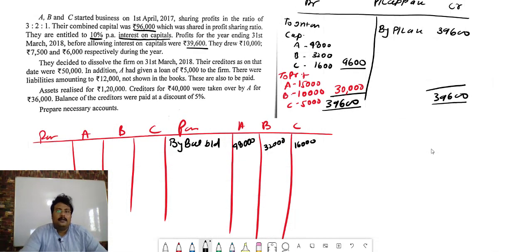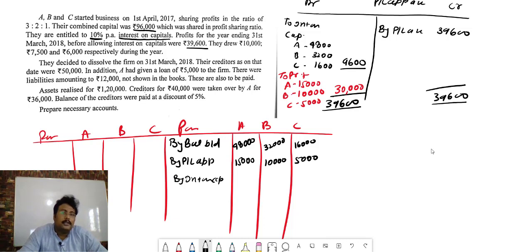After that, we have profit in the P&L appropriation. So by profit and loss appropriation, how much? 15,000, 10,000 and 5,000. We have interest on capital also. So by interest on capital, it will be 4,800, 3,200 and 1,600. Any other thing? No.